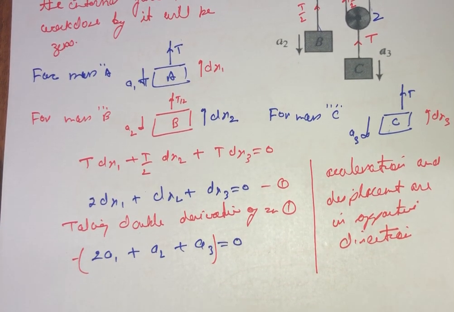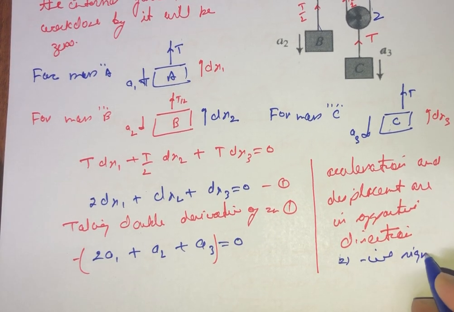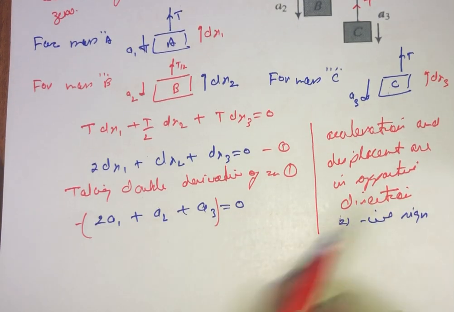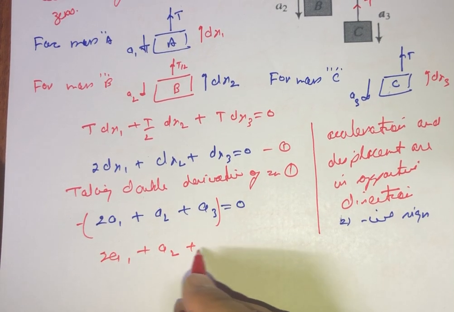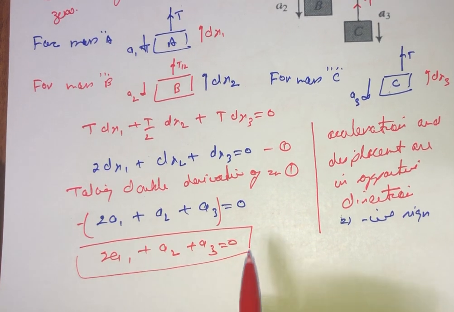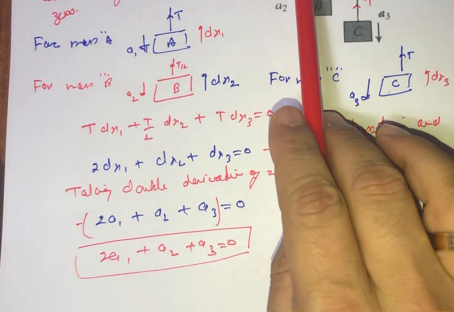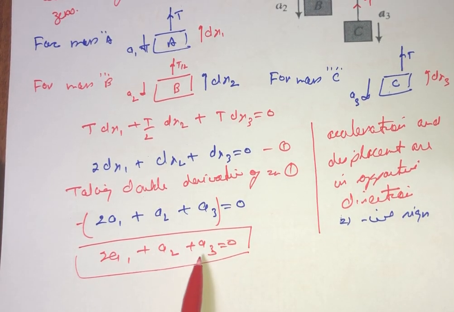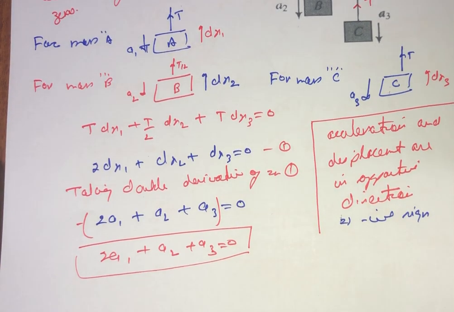Therefore we take the negative sign as common, or you can simply write this as 2a1 plus a2 plus a3 is equal to 0. So this is the relationship between the accelerations of the three masses A, B and C, and the relationship is given as 2a1 plus a2 plus a3 equals 0. Okay, so this is the complete question. Thank you.